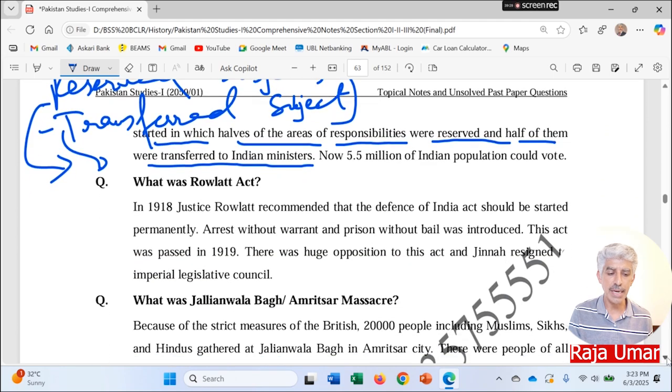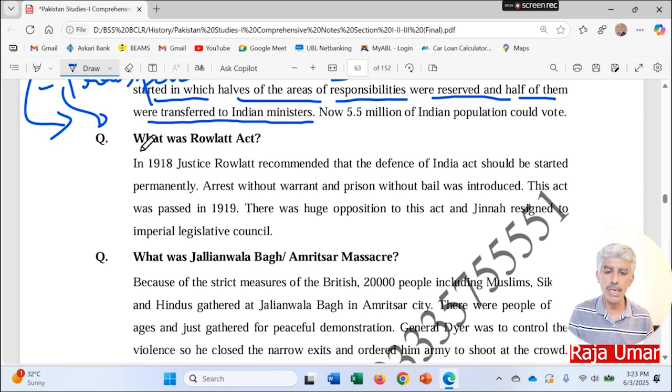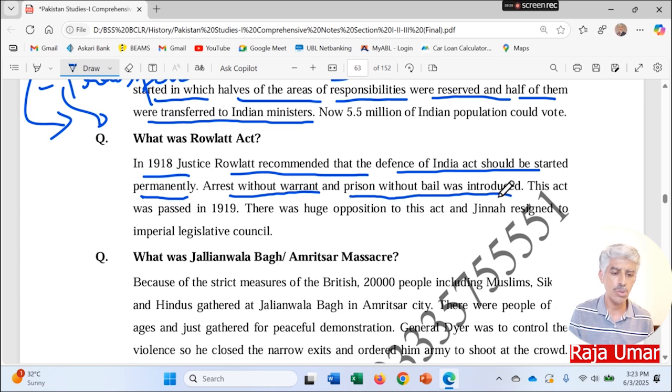What was the Rowlatt Act? In 1918, Justice Rowlatt recommended that the Defence of India Act should be imposed permanently in India. Arrest without warrant and prison without bail was introduced. This act was passed in 1919.